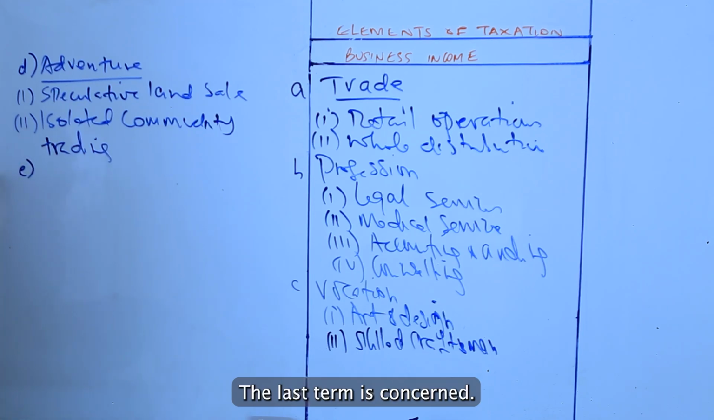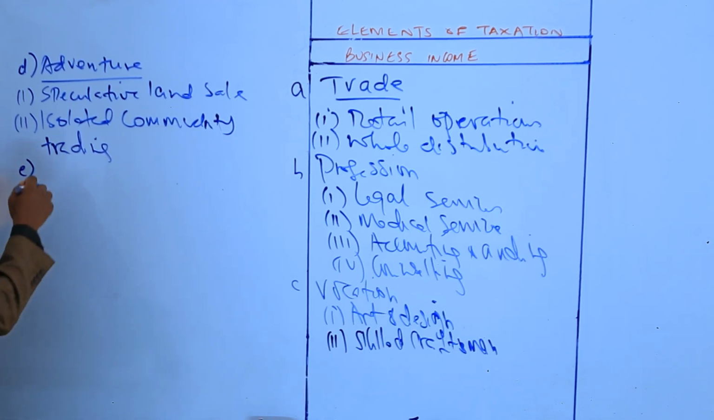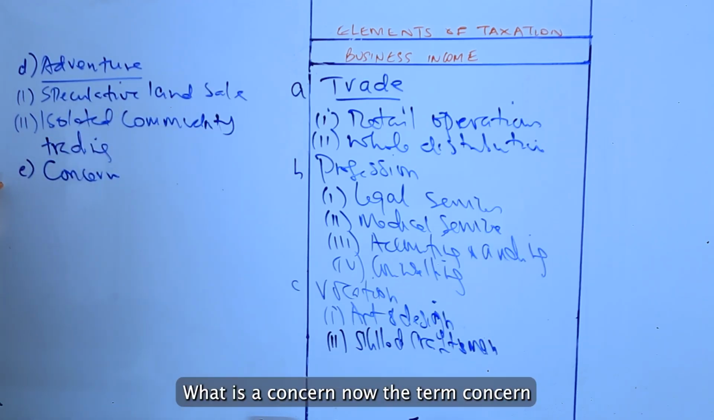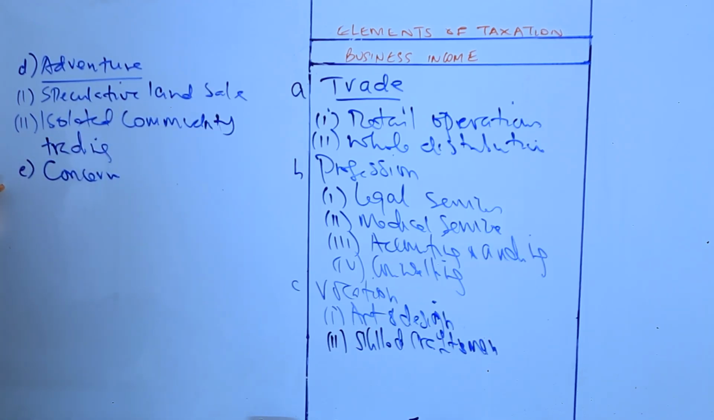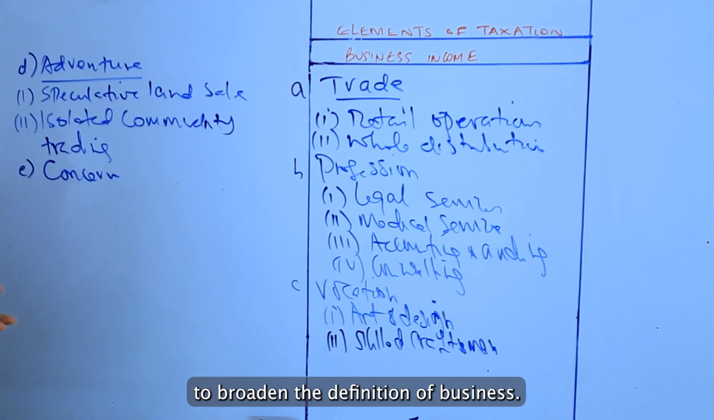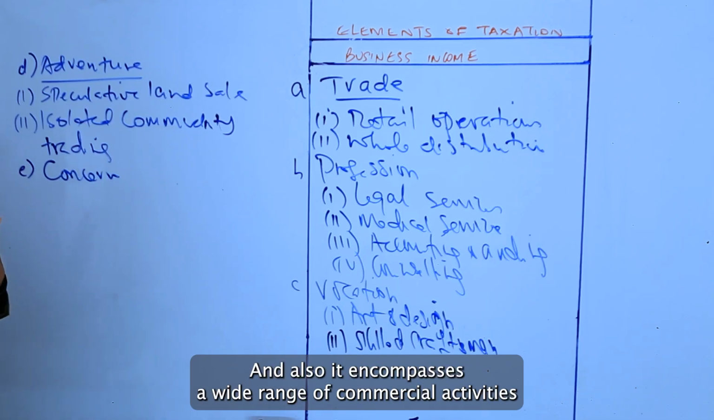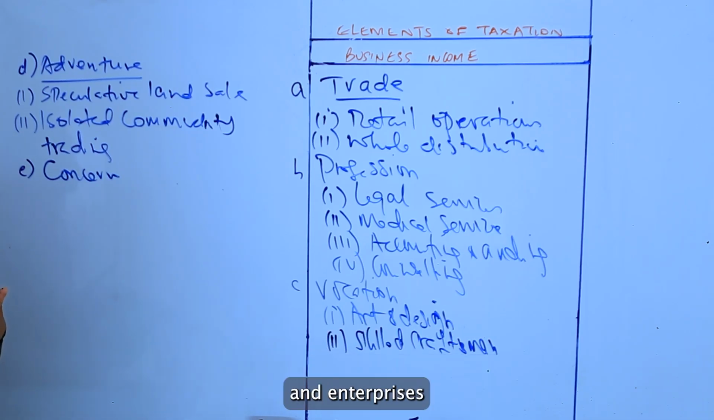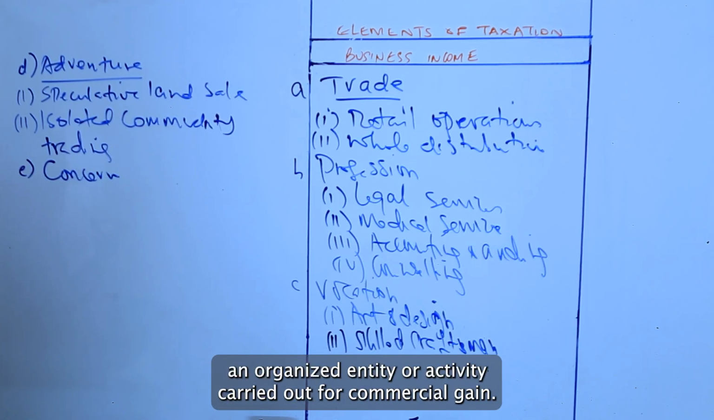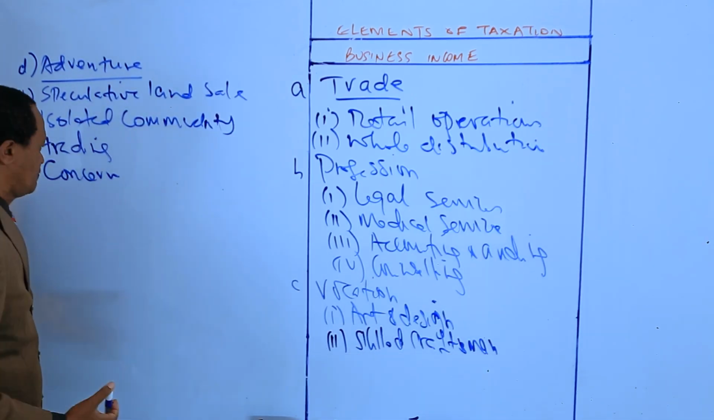The last term is concern. What is a concern? Now the term concern is used in the Income Tax Act to broaden the definition of business, and it encompasses a wide range of commercial activities and enterprises. A concern in the nature of trade implies an organized entity or activity carried out for commercial gain.